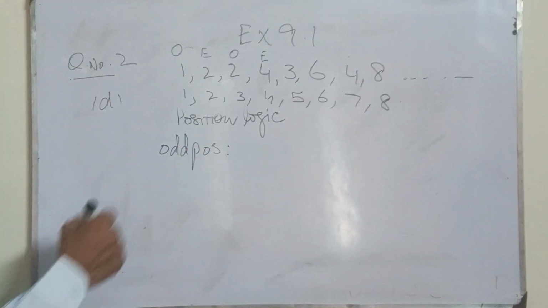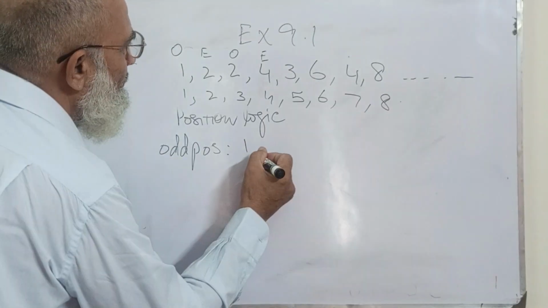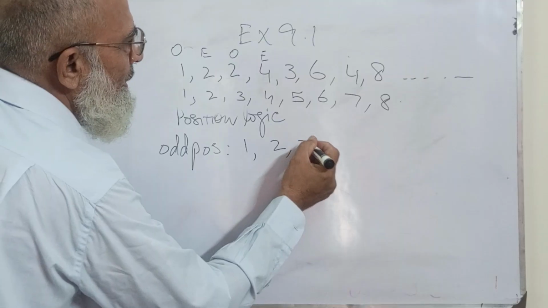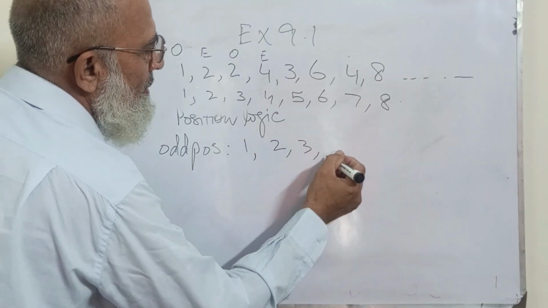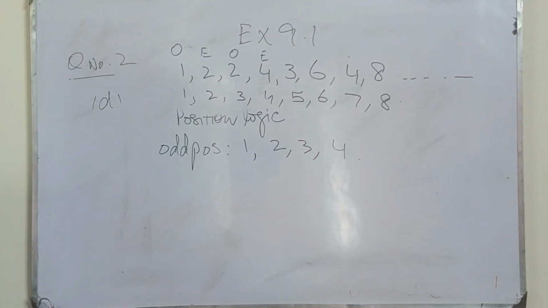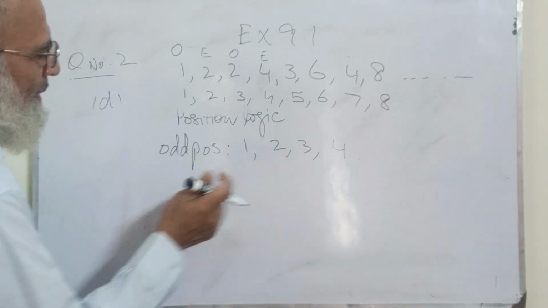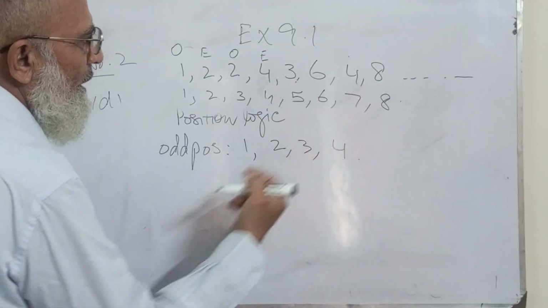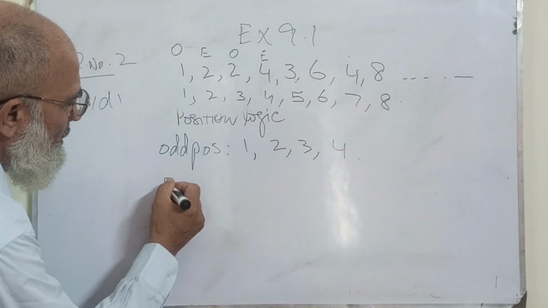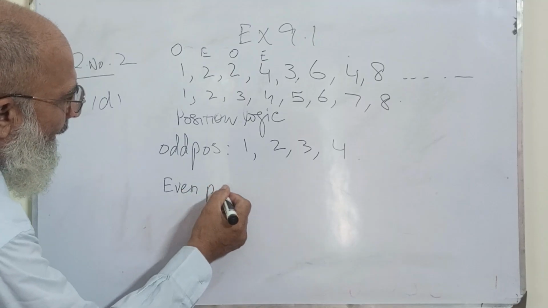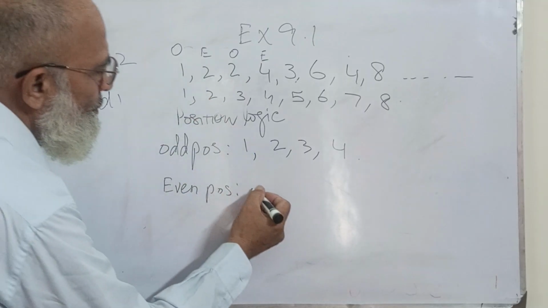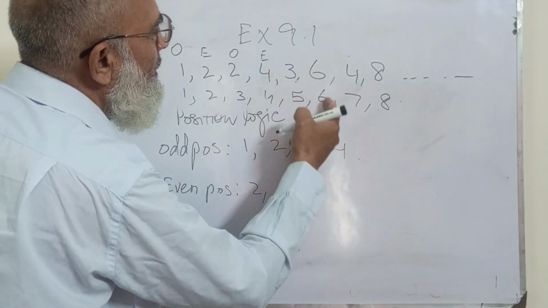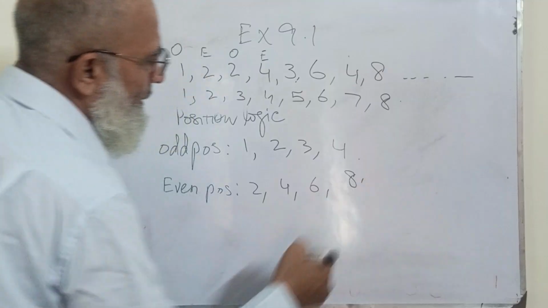Now take only the odd positions. The odd positions are 1, 2, 3, and 4. And the even positions are 2, 4, 6, 8.